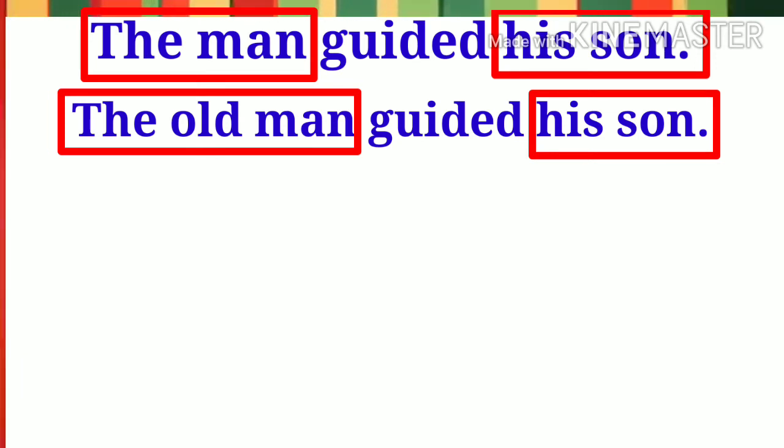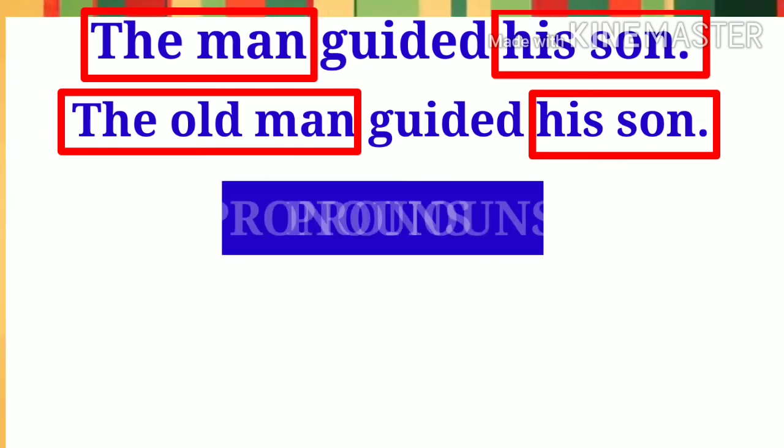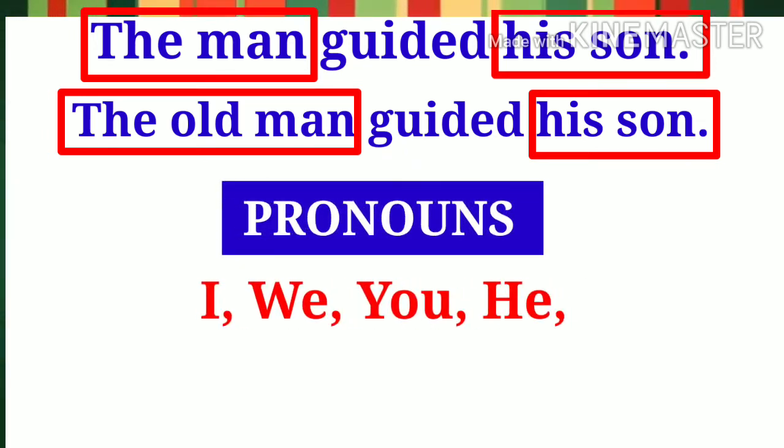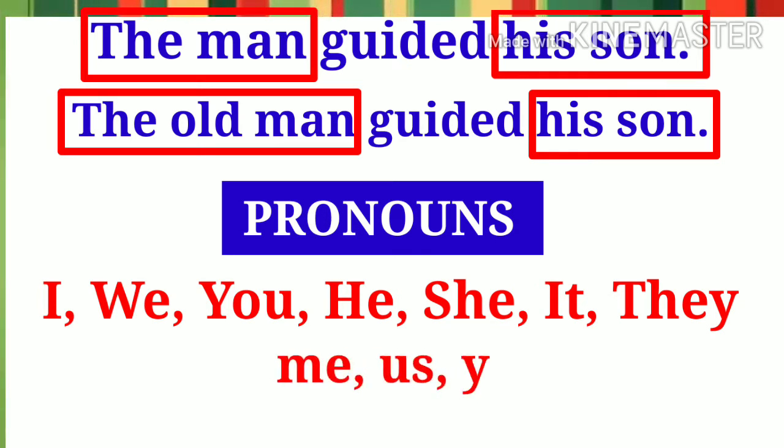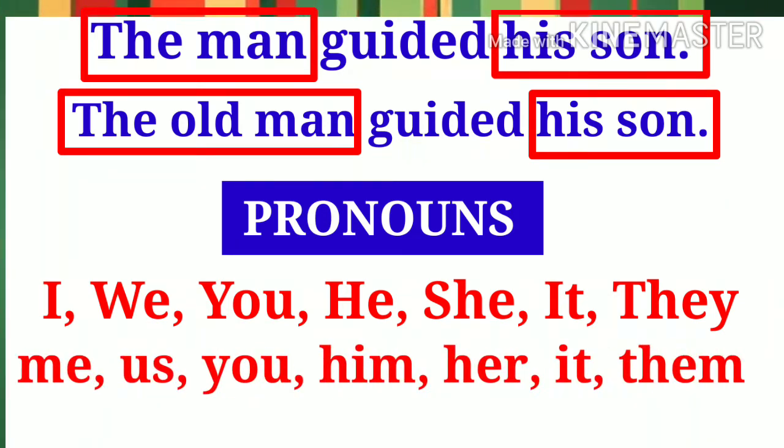But when the sentence begins with pronouns like I, we, you, he, she, it, they, or when one of these pronouns is the subject of the active voice, we need to convert this pronoun into its objective case while transforming into passive voice.